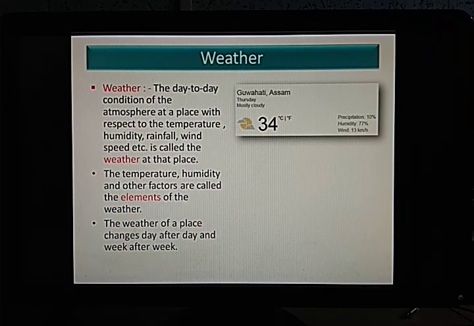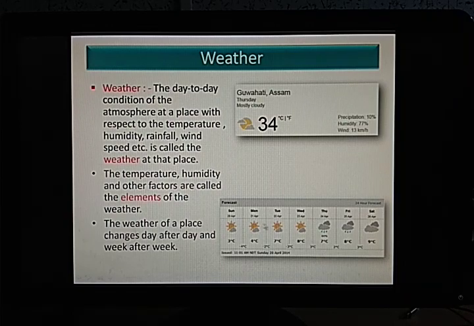So the weather of a place also varies. If it is raining here, it's not necessary that it will rain all over the country. Some places it might be hot, some places it might be cool. So the weather fluctuates from place to place, day to day, and time to time. So you can see here some weather forecasting is given, 24-hour forecast. So what would be the tentative weather condition of a location in the next 24 hours.